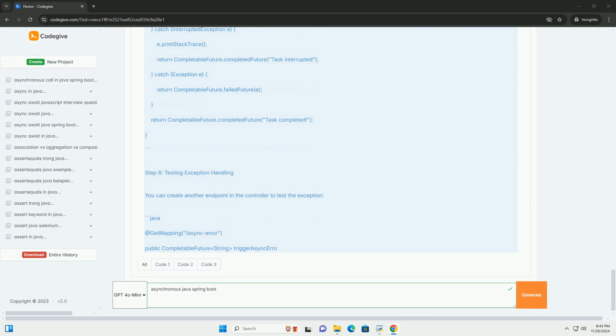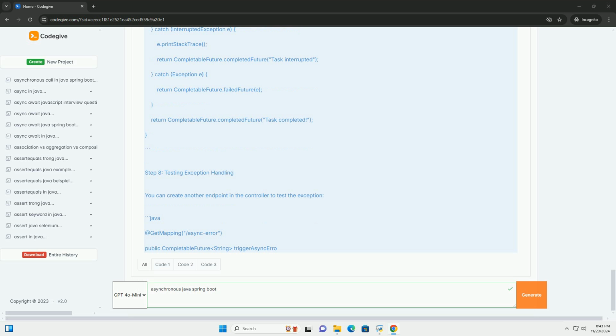Step 1, create a Spring Boot application. You can create a new Spring Boot application using Spring Initializr, https://start.spring.io. Select the following dependencies. Spring Web. Spring Boot DevTools, optional for development. Spring Boot Starter AOP, for aspect-oriented programming.